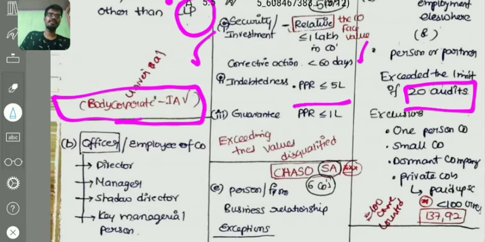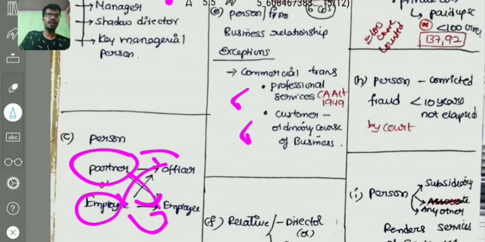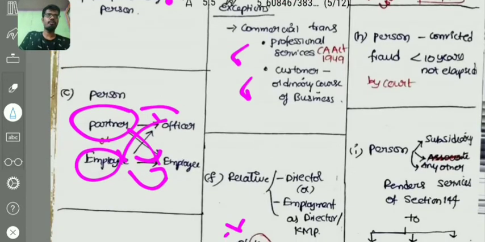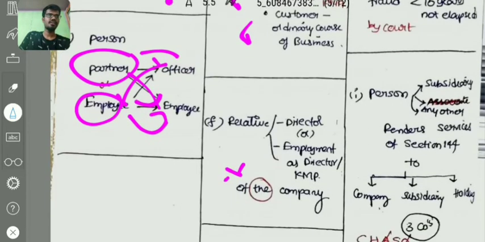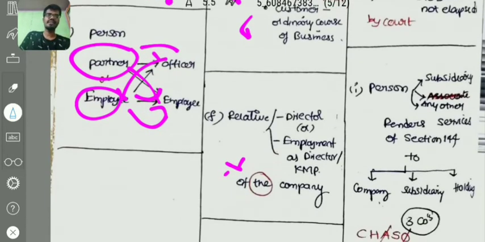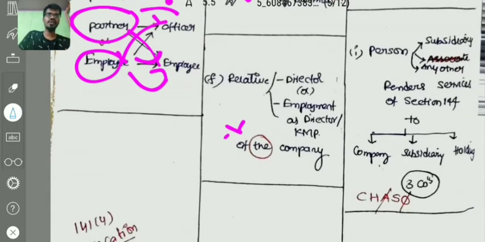Then for that private company, one more condition is there. It should have filed its financial statements and annual return according to sections 137 and 92. And coming to the next disqualification, a person convicted by the court for reason of fraud, and 10 years have not elapsed from the date of the sentence, is not eligible for appointment. If 10 years are completed, he is eligible for appointment. Then also, if a person is providing services mentioned in section 144 to the company, its subsidiary or holding company, directly or indirectly, then that person is not eligible for appointment.